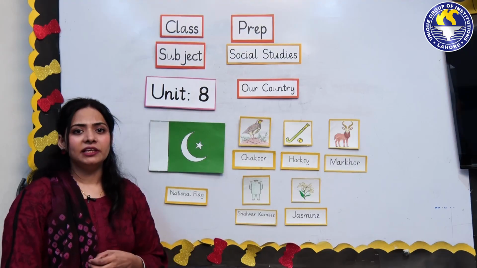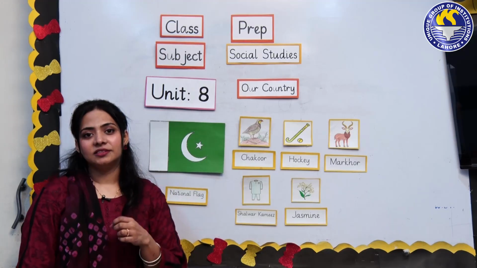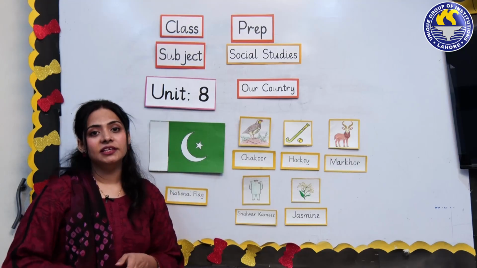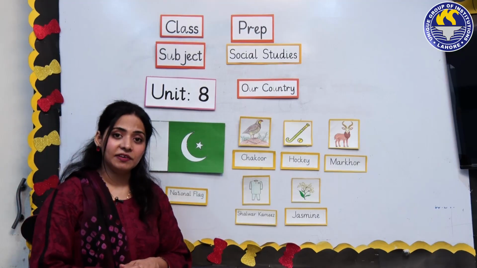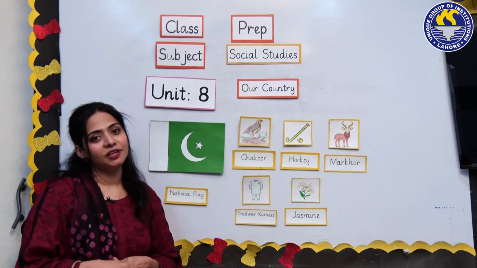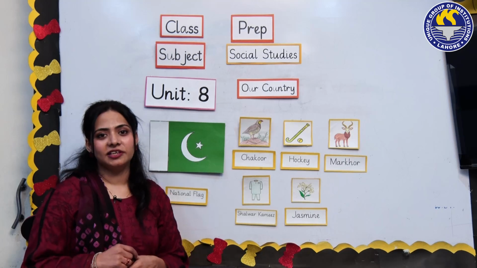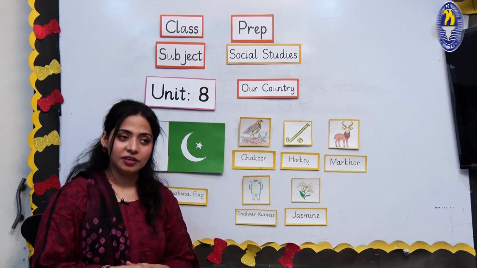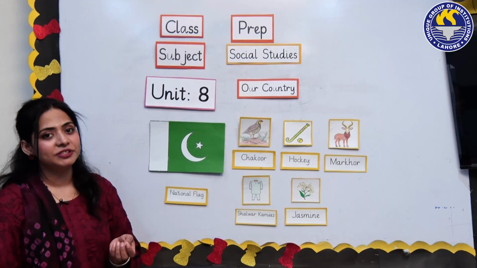Okay, first of all tell me, have you heard the words America, Canada, Japan, China, South Africa, Italy? These are the names of countries, and all these countries have their own flags. So with the help of the flag we can easily judge the name of the country. When we see the flag of China, we can easily judge that this is the flag of China. In this way, with the help of flags, we can easily judge the country's name.